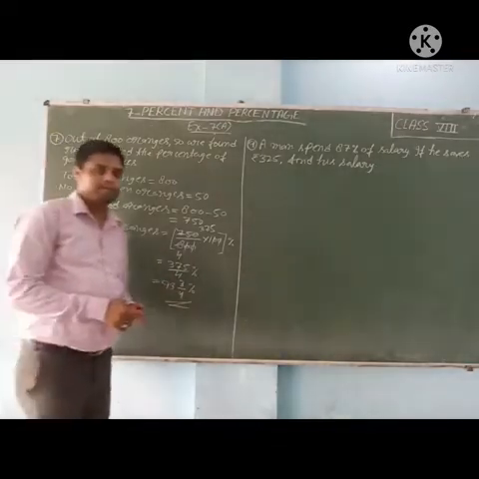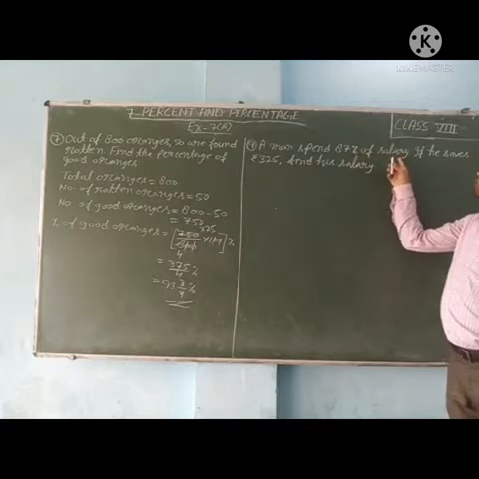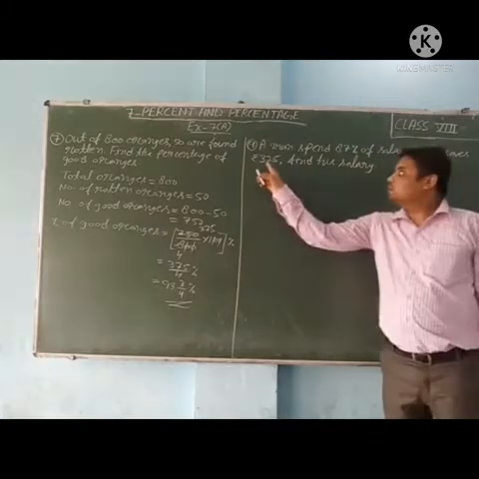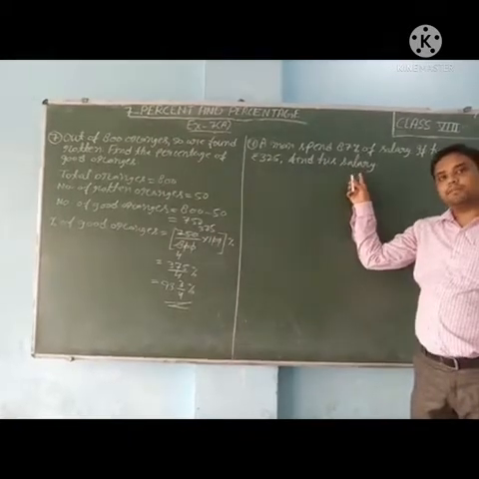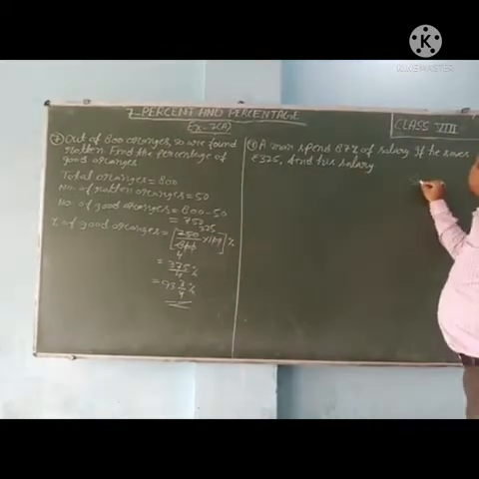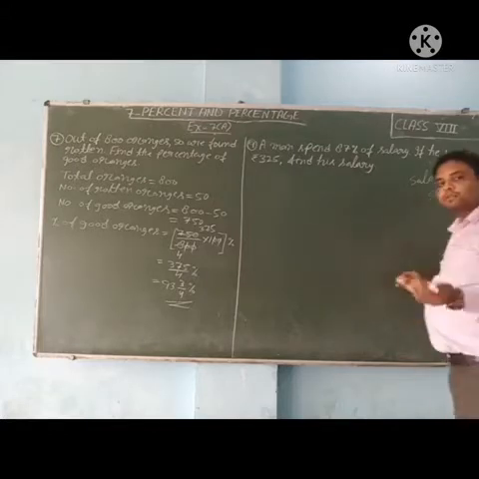Now 9th sum. A man spent 87% of salary. If he saves rupees 325, find his salary. So salary means spend plus save. Either the person spends or saves the salary.